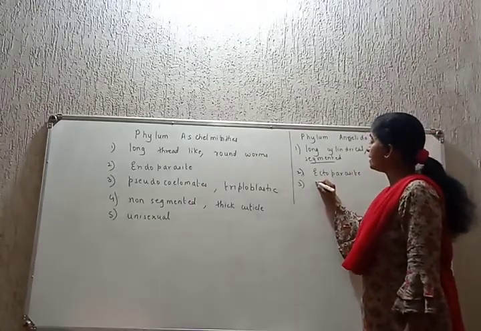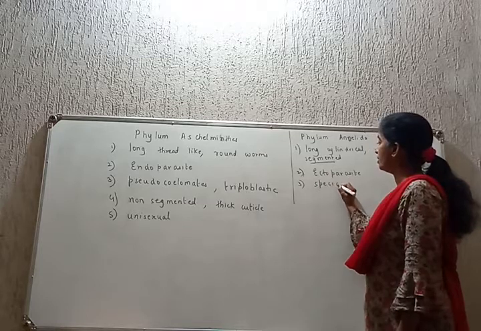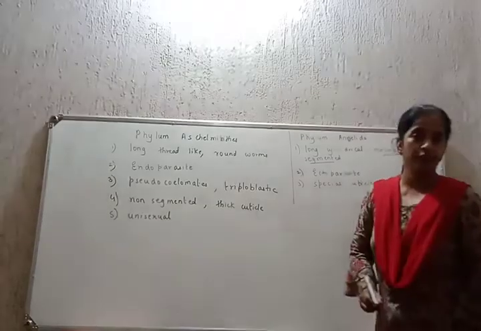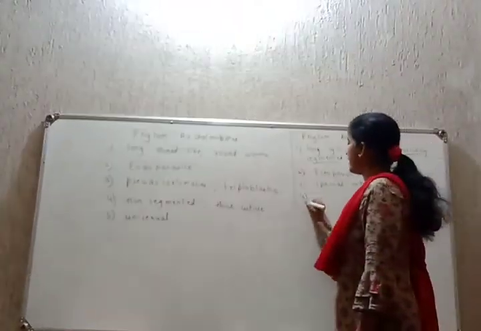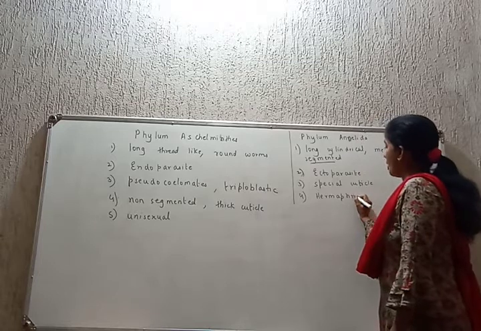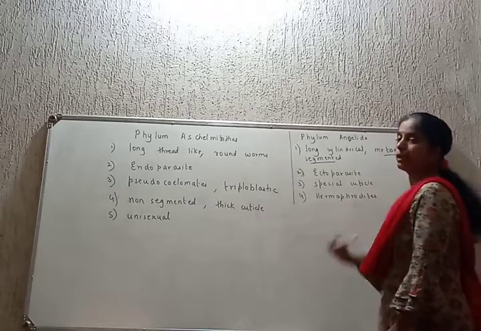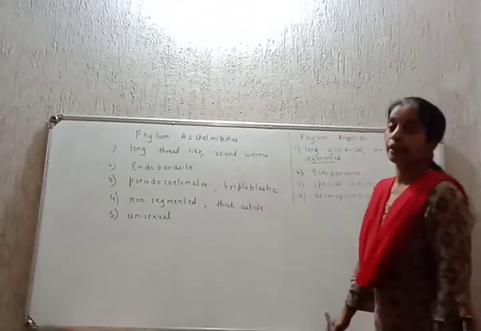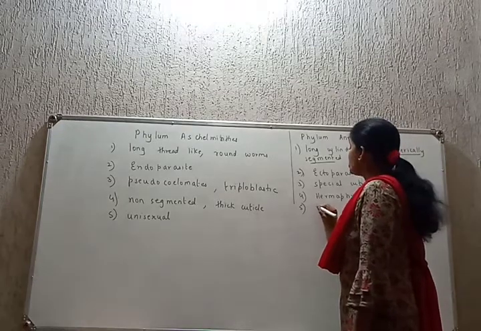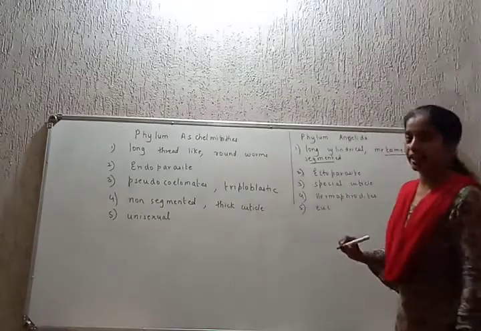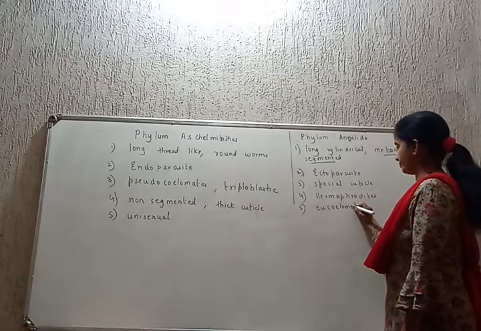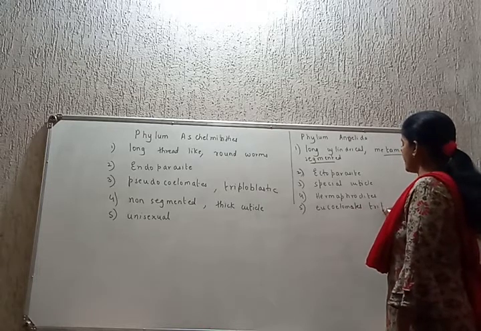Character number 3. Students, their body is covered by a special cuticle, meaning a skin-like coating. They have a special cuticle on their body. Fourth, they are hermaphrodites, meaning the male and the female reproductive systems are present in the same body. They are eucoelomates, meaning they have a proper body cavity or coelom. They are eucoelomates with a triploblastic symmetry.